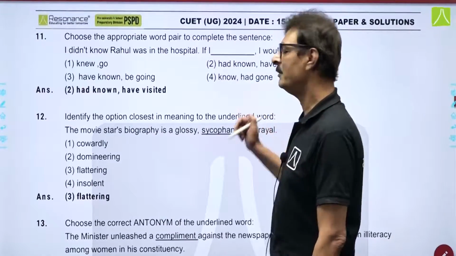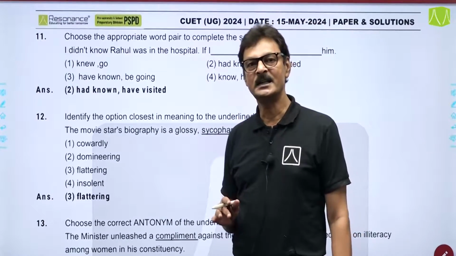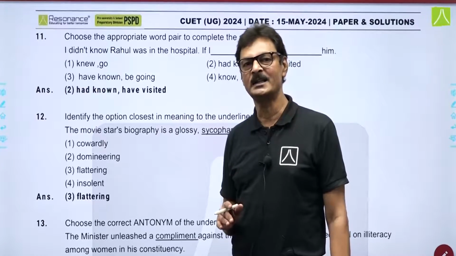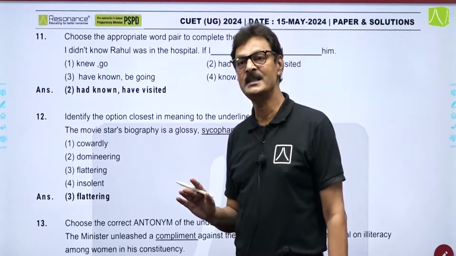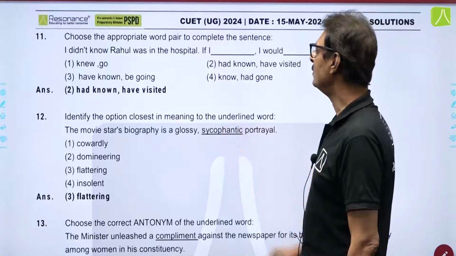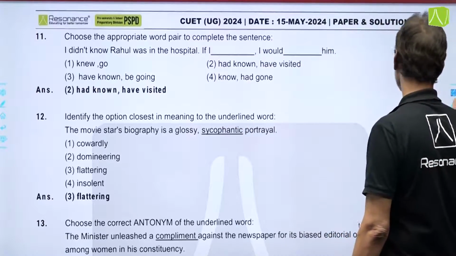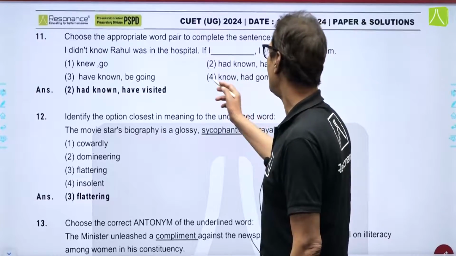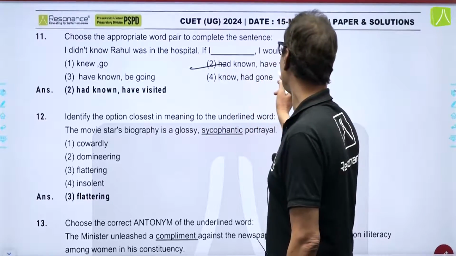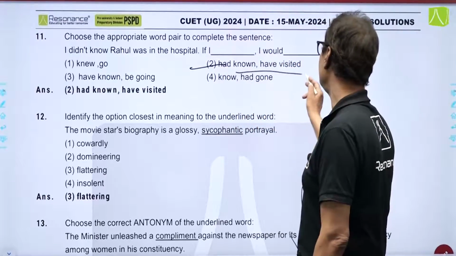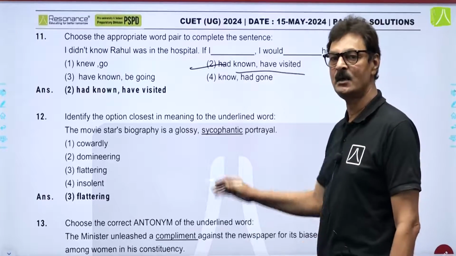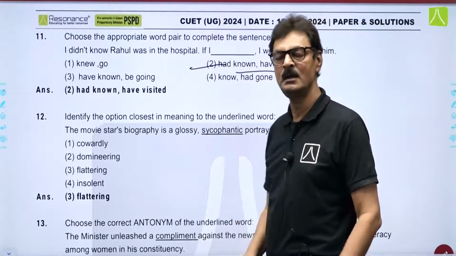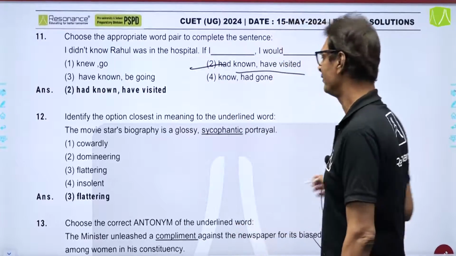Again fill up. Now it was related to tense, conditional statements that you were taught in class, and a very easy question was put up. I didn't know Rahul was in the hospital. If I dash, I would dash him. So, if I had known, I would have visited him. So, this is the correct answer. Option number 2 is the correct answer for question number 11.